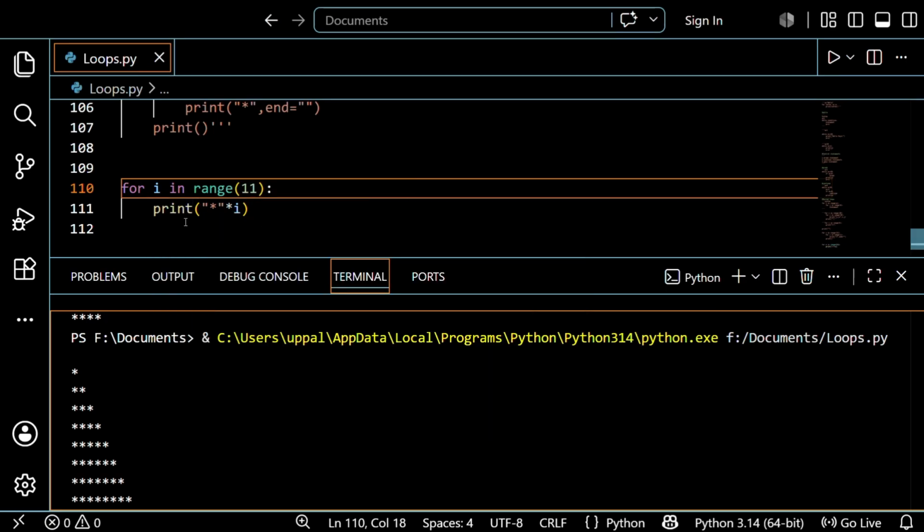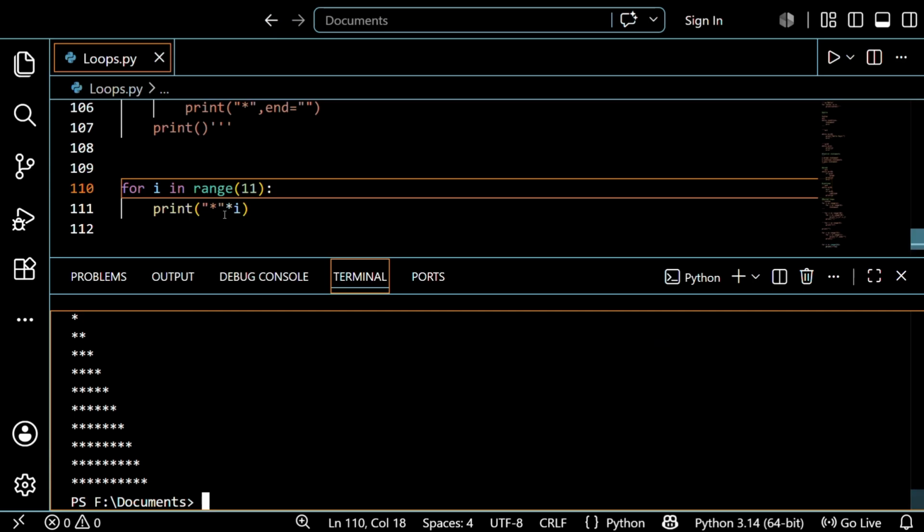After that it goes to the next line and again prints the star into two times, meaning two stars will be printed. After that three stars are printed, then four stars. So by multiplying with the number of times, it prints that number of times. So by using the single for loop we can create patterns also, guys, don't need to worry. It is very easy to create the patterns.